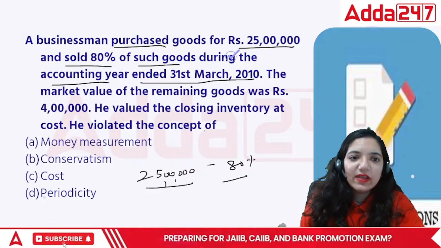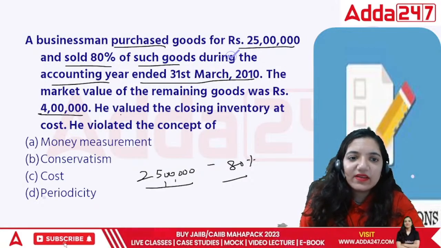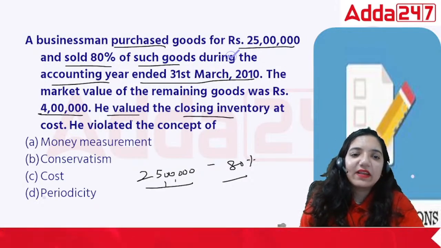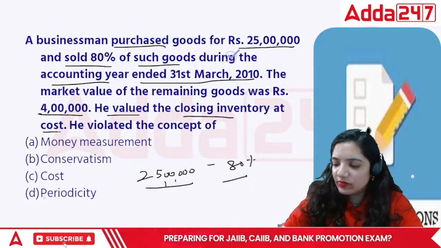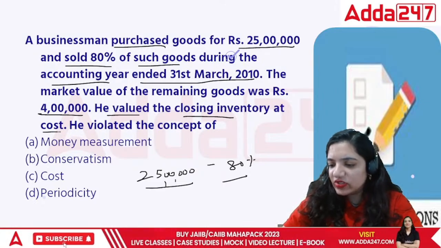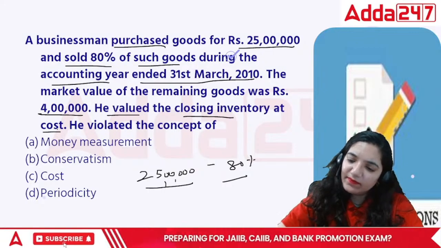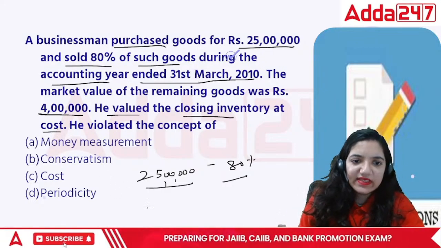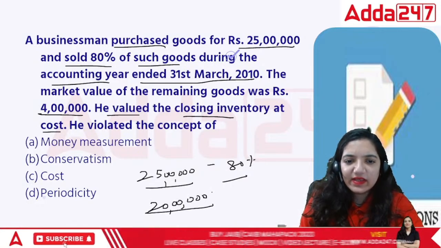So the market value of the remaining goods was 4 lakh, but he valued the closing inventory at cost. First of all, let's note down 25 lakh is the value and 80% of it is 20 lakh. So in this case, he has sold goods worth rupees 20 lakh.